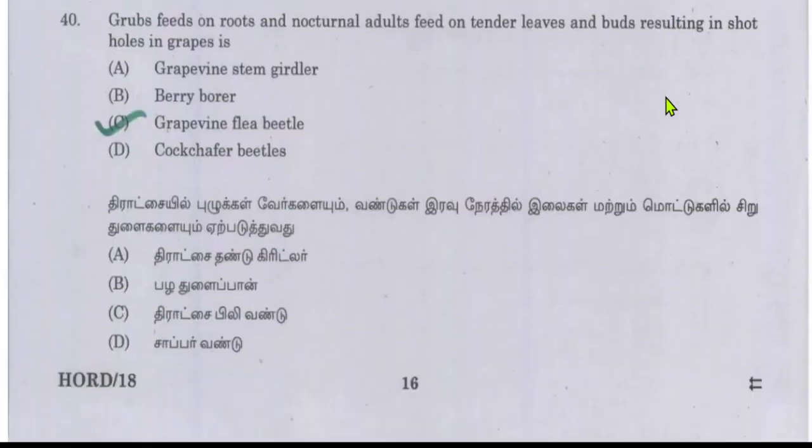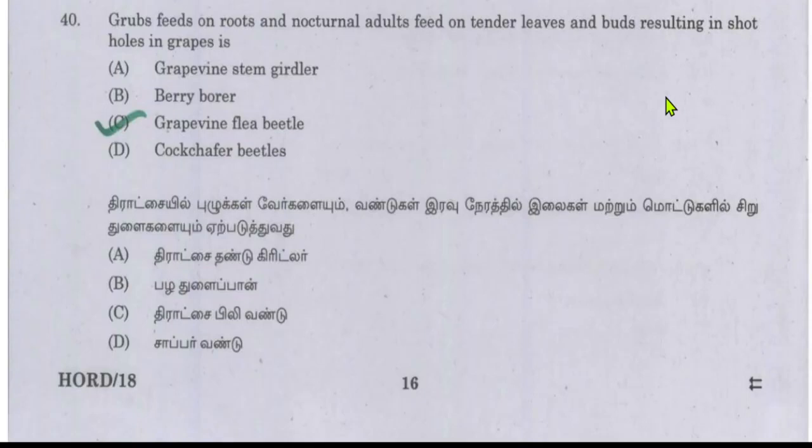Next question is, grubs feed on roots and nocturnal adults feed on tender leaves and buds, resulting in short holes in grapes. So it has clearly given the key symptoms we can see after the infestation of that particular pest in grapes.